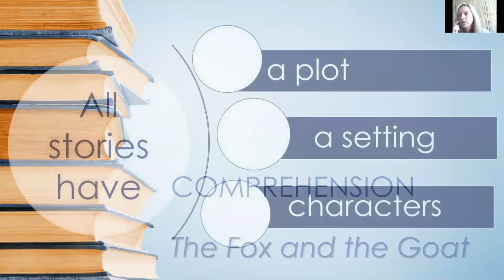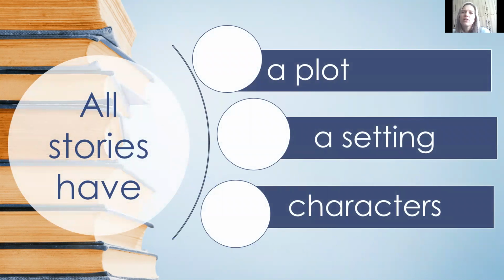But before we start with the comprehension, we need to first look at the structure of a story. Now, a story consists of a plot, a setting, and characters. Those are three elements that you need to know about. Okay, so what is a plot? It sounds like something that somebody somewhere lives on, but no. A plot is, what is the story about? In one or two sentences, what is the story about?